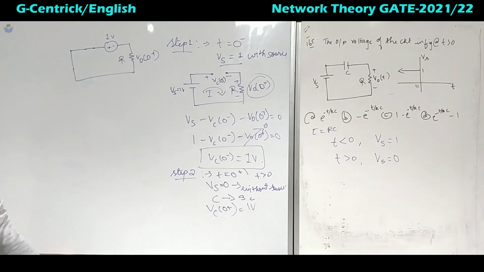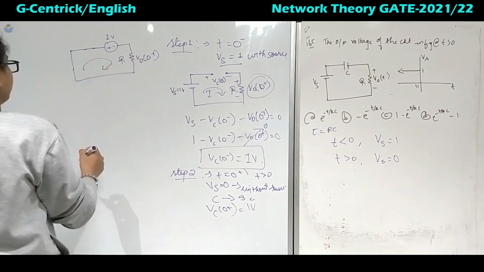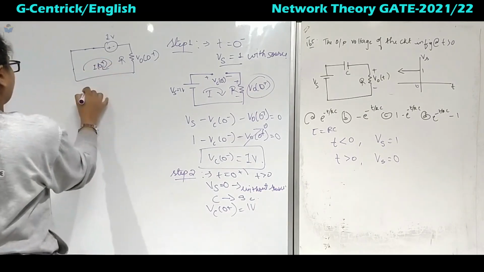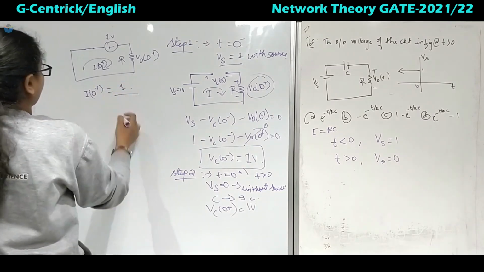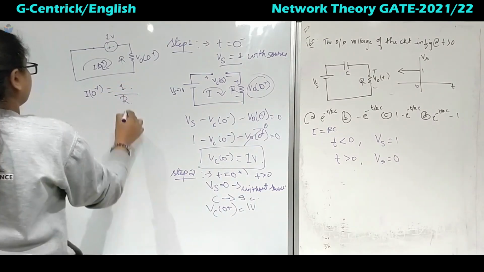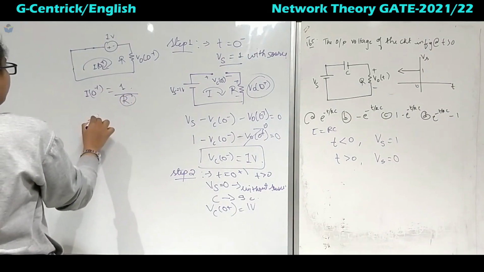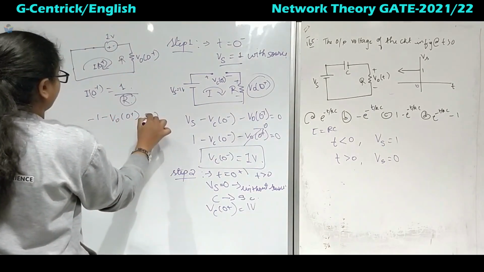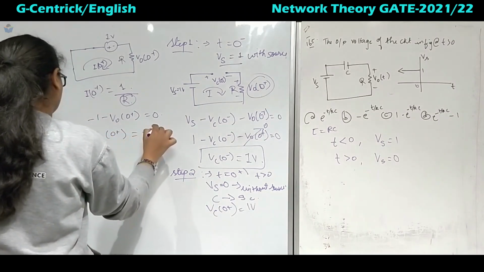Now if I have to find the value of Vc of 0 plus, how can I find it? The current flows like this, right. So if this is I of 0 plus, then I of 0 plus is nothing but 1 over R. Now this R value we do not know, but we can apply KVL for this loop: minus 1 volt, then plus minus V naught of 0 plus equals 0. So V naught of 0 plus will be minus 1 volt.